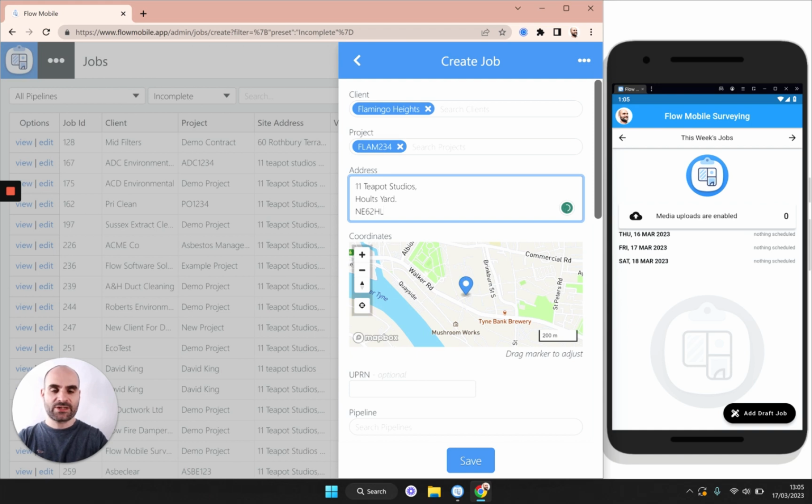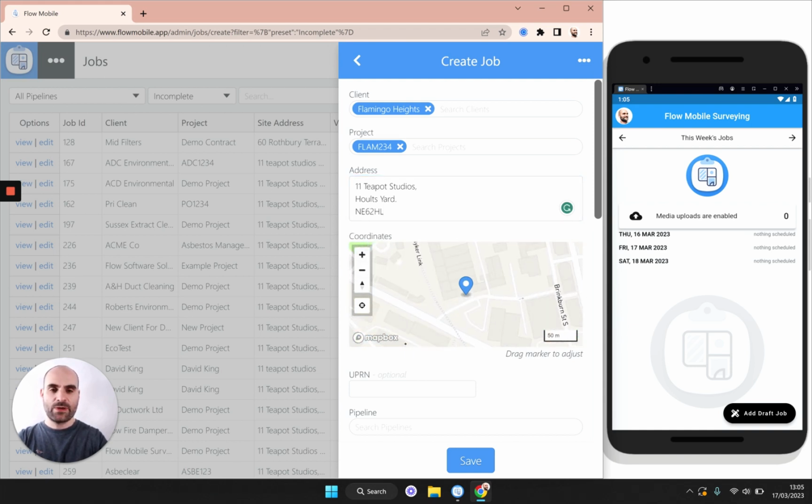And it's found the coordinates there. What we can do at this point is, if this isn't exactly correct, we can zoom in. I happen to know that the address is closer to this end of the building, so I can drag this marker position over. And this is useful because it's going to get used for directions on the mobile app, and it will also show on the second page of your reports.